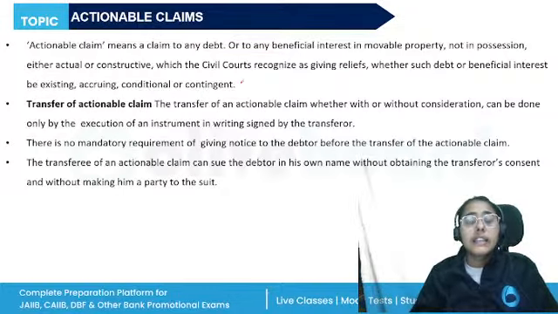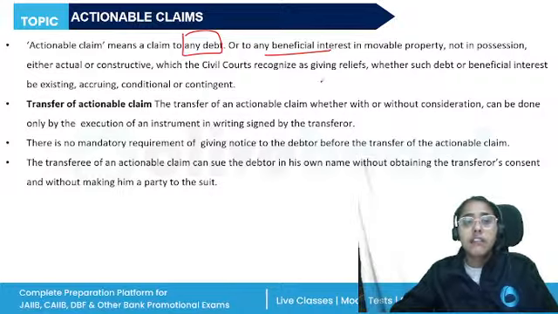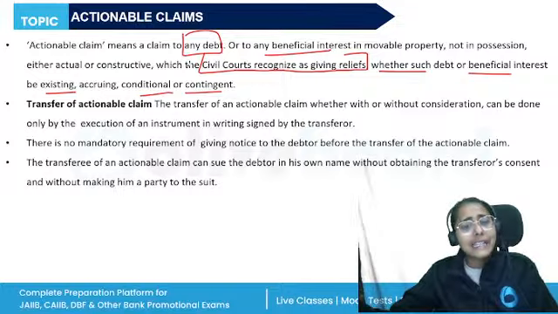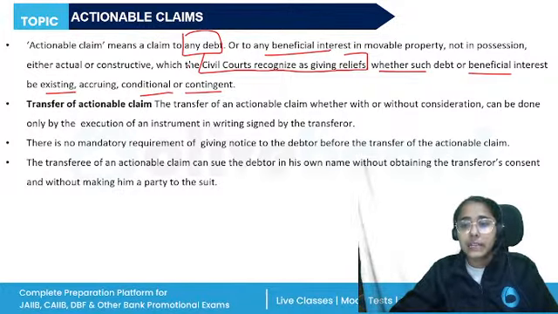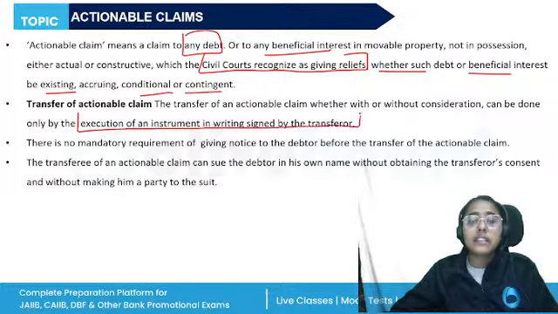All right. Then, what is the meaning of actionable claim? Actionable claim means any debt or any beneficial interest in movable property not in possession, which the civil court recognizes as giving relief, whether such debt or the beneficial interest be existing, conditional, or contingent. So, actionable claim means any debt on which the action can be taken by the creditor. There can also be a transfer of the actionable claim with or without consideration. It can be done only by the execution of an instrument in writing signed by the transferor.